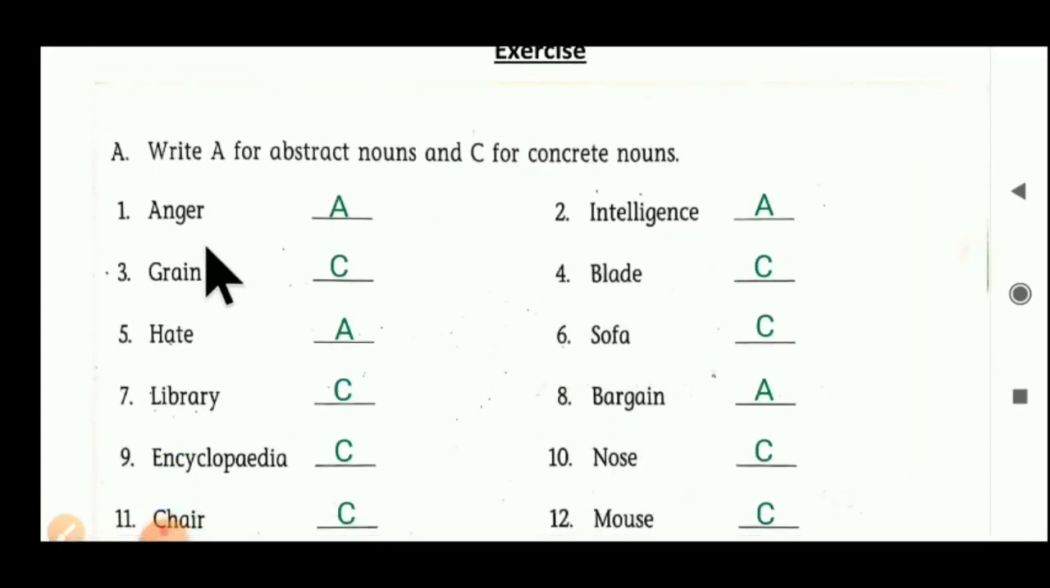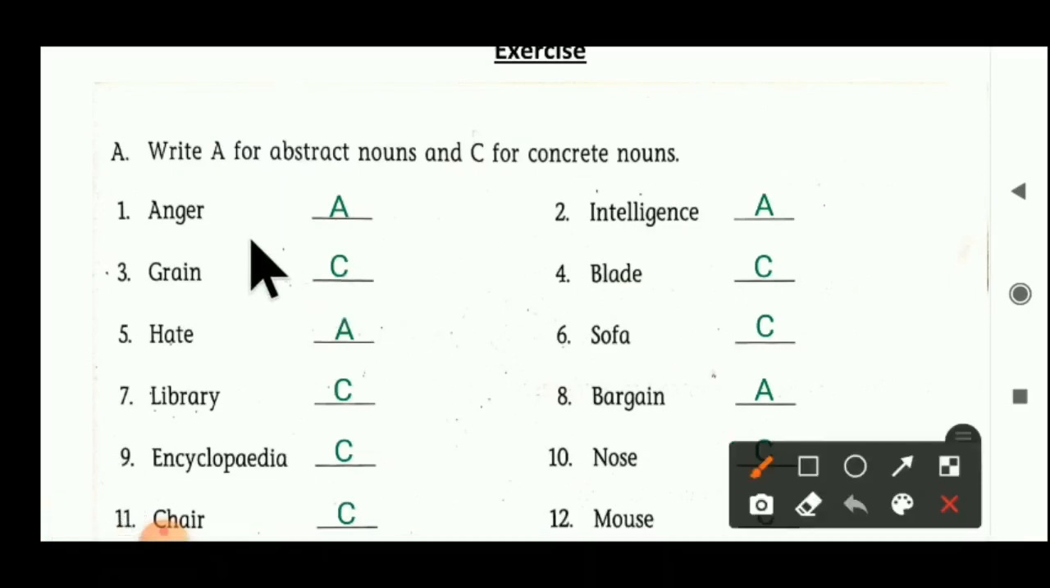The first noun given here is anger. Anger means, in Gujarati, gusso. We cannot count it, we cannot touch it, we cannot see anger. So that type of noun is known as an abstract noun. So I write here A. We cannot see, touch or smell anger. So here anger becomes an abstract noun.